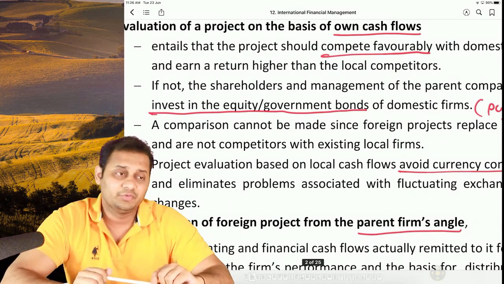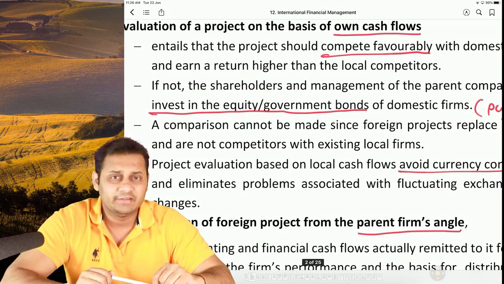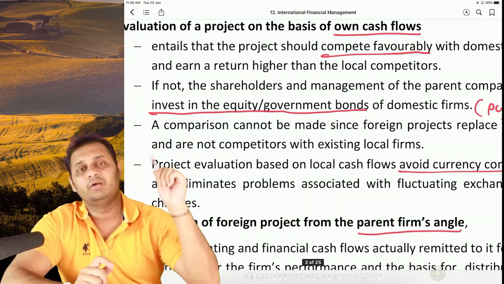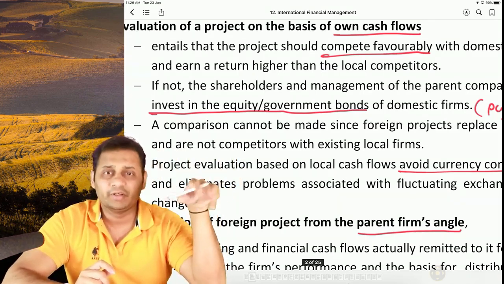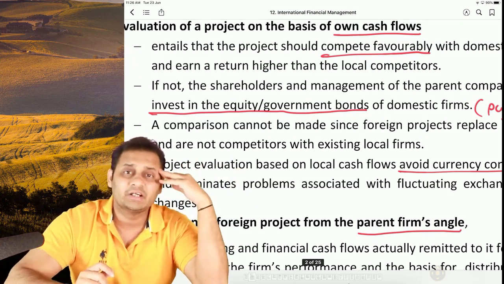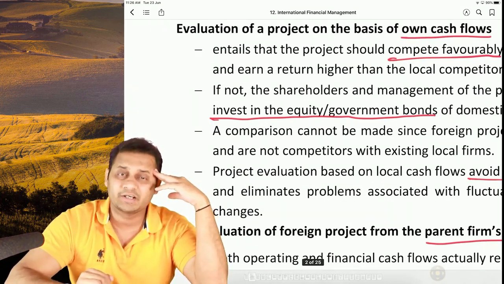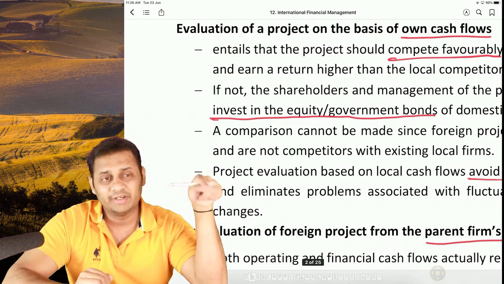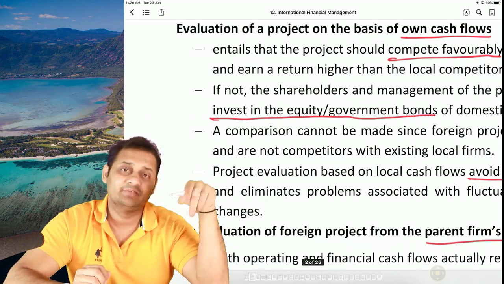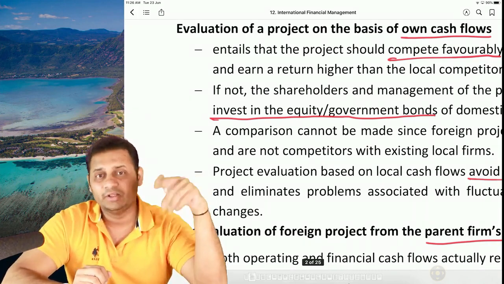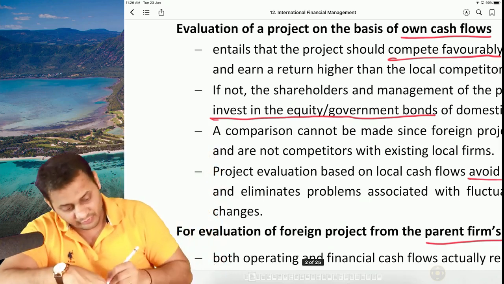Second thing, if you think that setting up a new subsidiary will not be able to help us compete with the local parties, then there is another option called investing in the local parties itself. So why start your own company with your own brand? Pick up one company from that country itself and invest in the equity of that company. This is something which has been done by Alibaba's Jack Ma. He invested in India's Paytm. So he didn't start Alibaba.com or Alibaba.in like Amazon in India. He started by investing in Paytm. So this is covered in the second point. The example for the first point is Amazon.in.